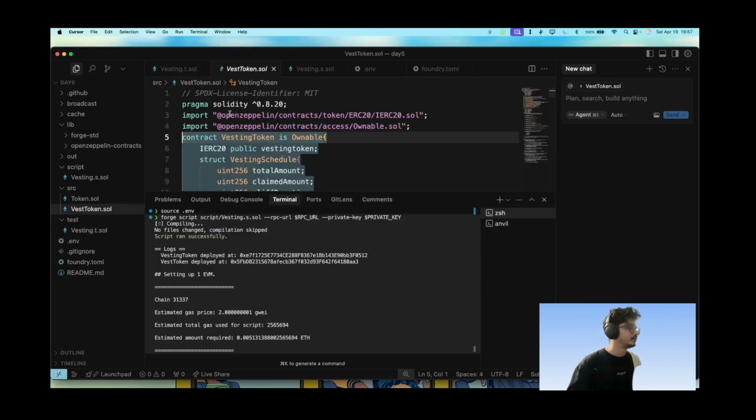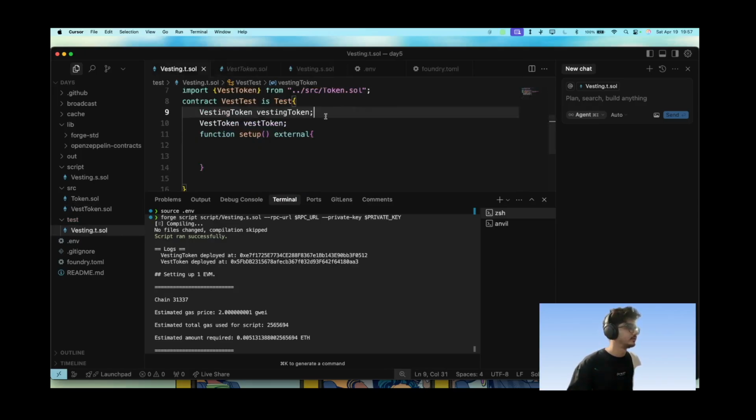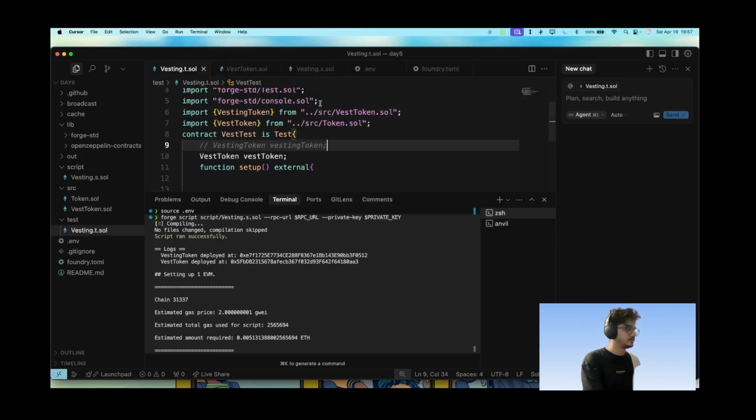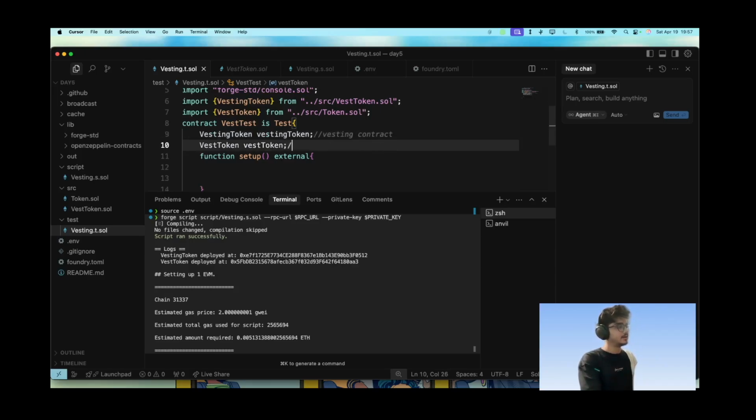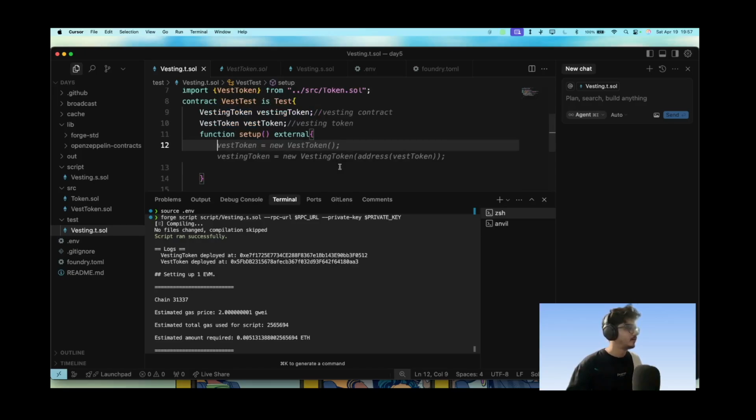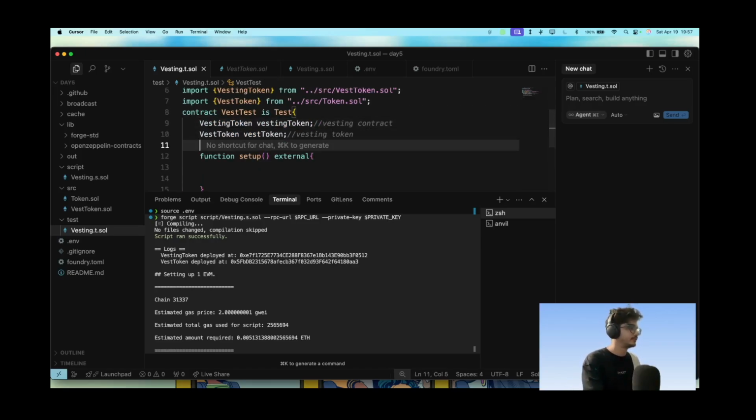Vesting token is this, so this is the vesting contract, and this is the vesting token. All right, that makes sense. Yes, it makes sense. Okay, now let's go for address owner.